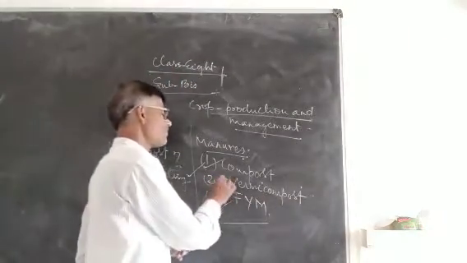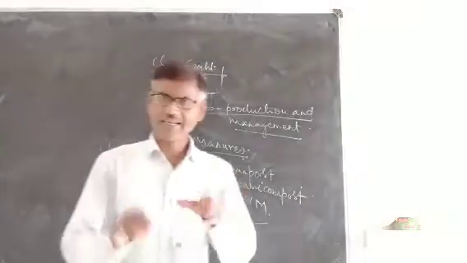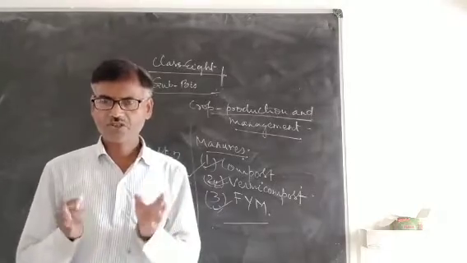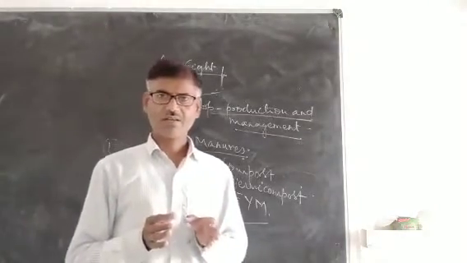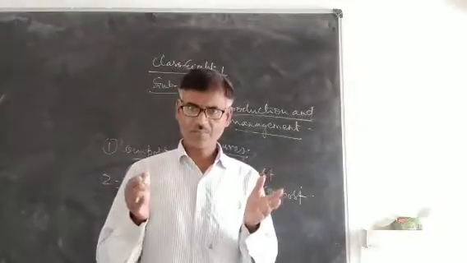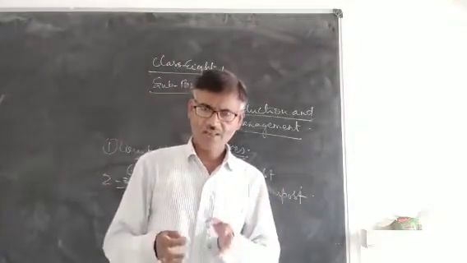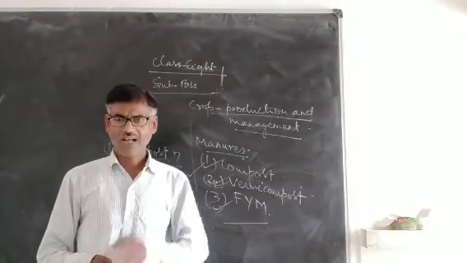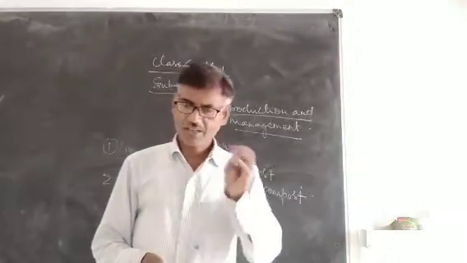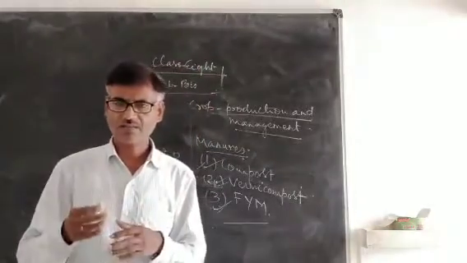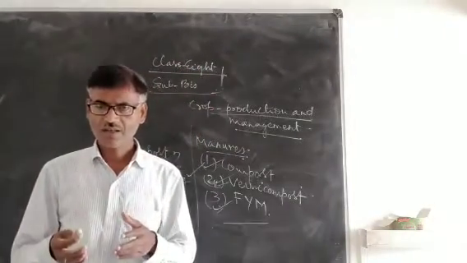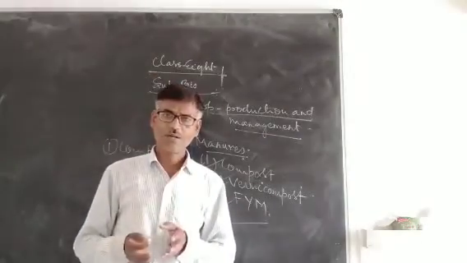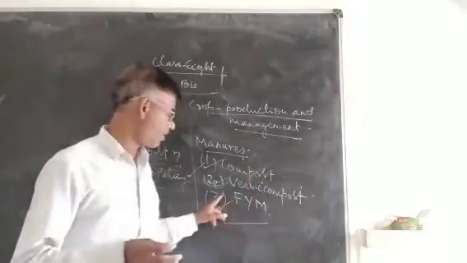Next, vermicompost. Vermicompost is prepared by rearing and killing of red worms. In a pit, red worms are reared. When they grow in number, they are killed using a chemical substance and left there. The dead red worms get mixed with soil. They undergo decomposition, and the soil mixed with dead decomposed red worms becomes manure. This manure is called vermicompost.